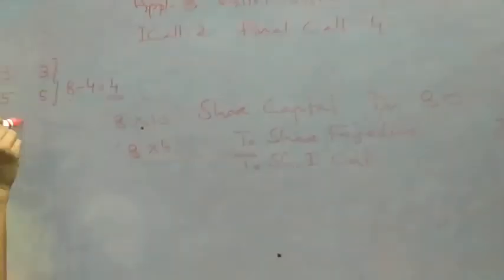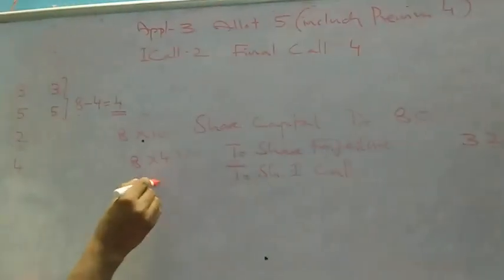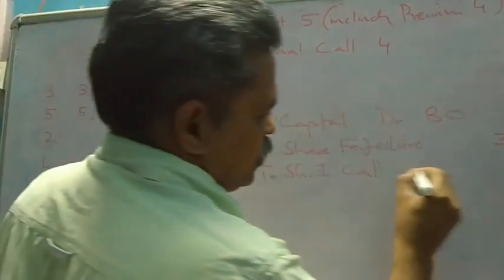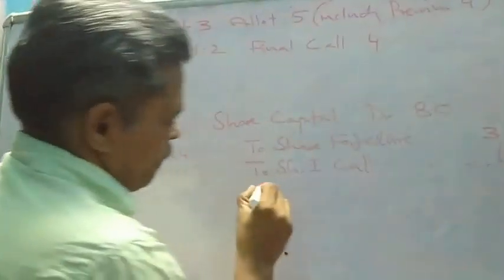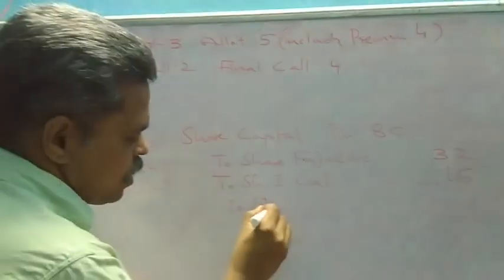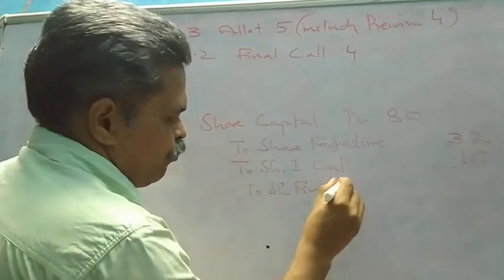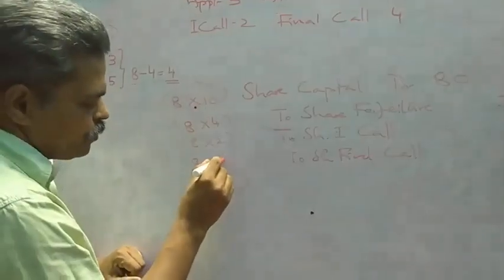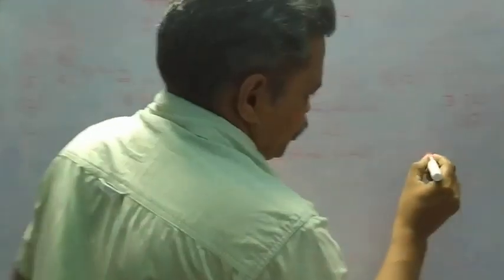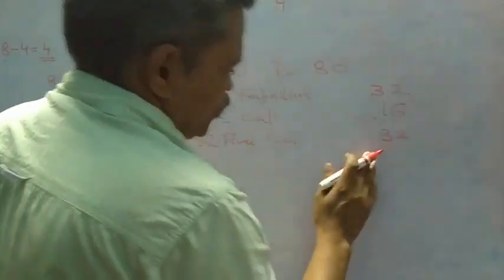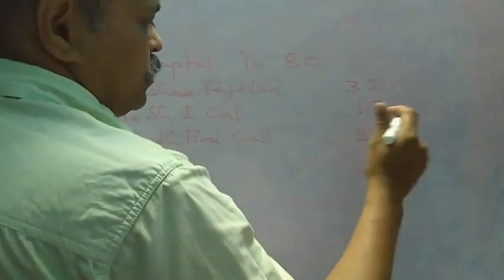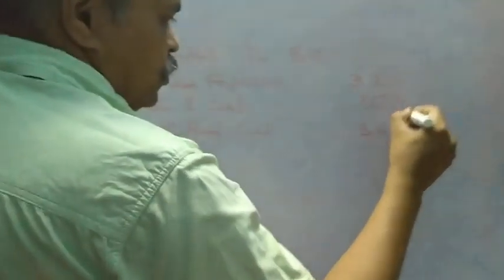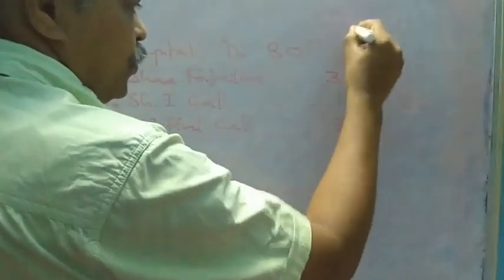Then to share first call, she did not pay. First call is 2 rupees, 8 into 2, 16. Then to share final call, then it will be 8 into 4, 32. Make the total. Total comes to 80. Also 80.